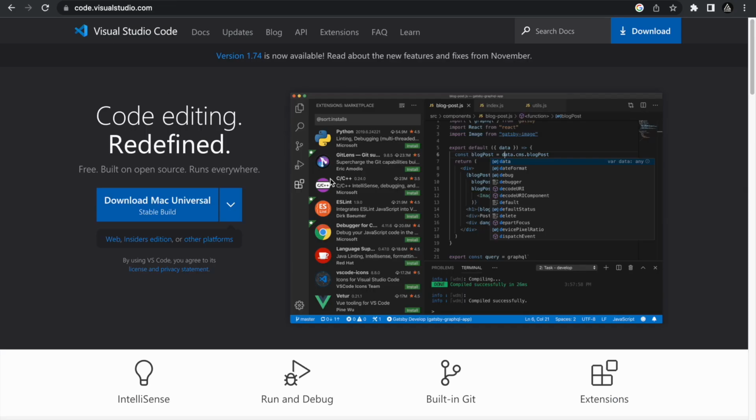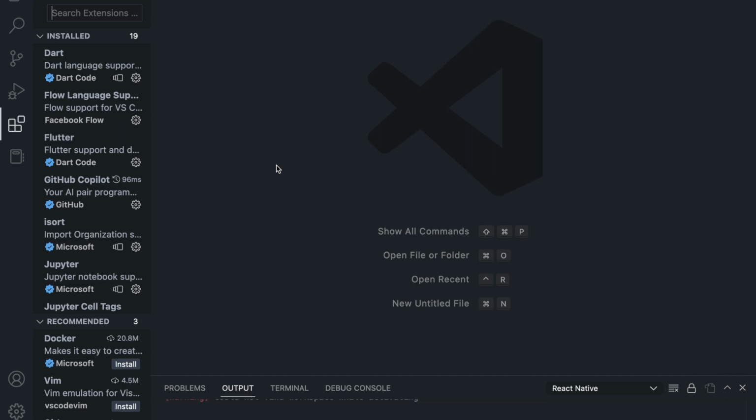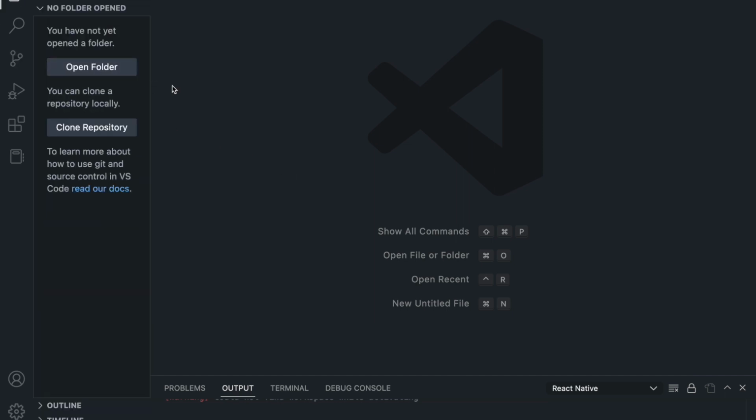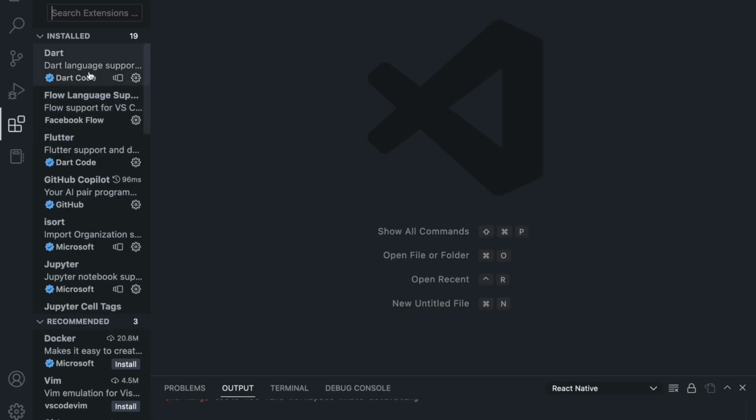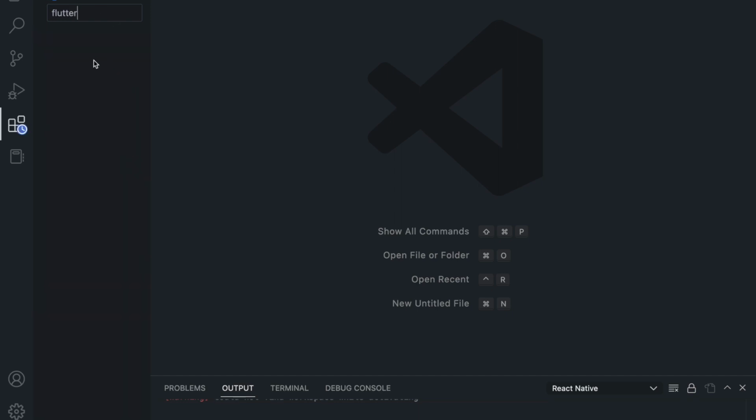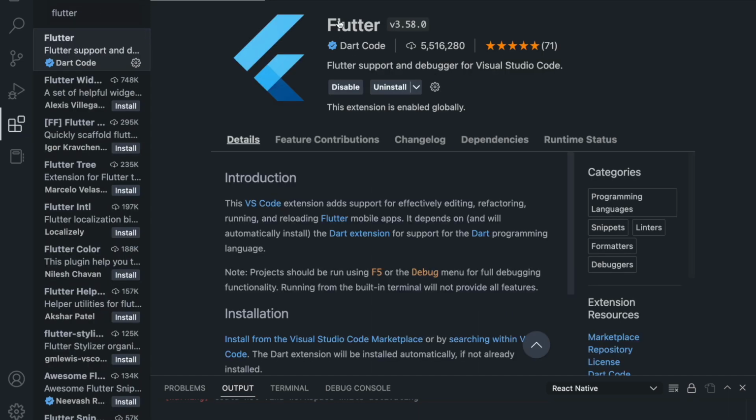After installing these two things, you will need to open the Visual Studio Code that you just downloaded. Inside Visual Studio Code, you will see this screen at the beginning. At the left, you will see some tabs. Click on the extensions tab, which is the second last one. First search for Flutter right here, and install the first one, which is from Dart Code.